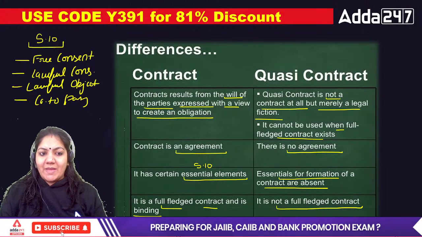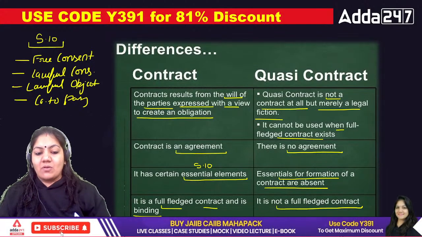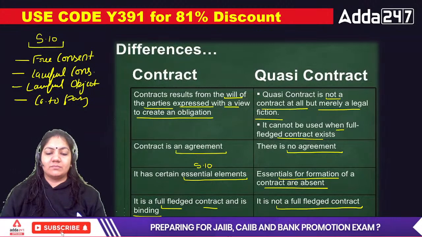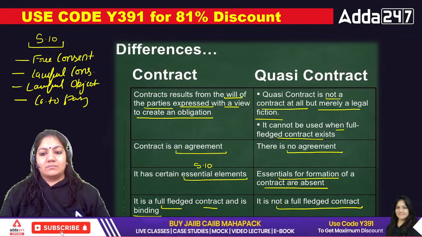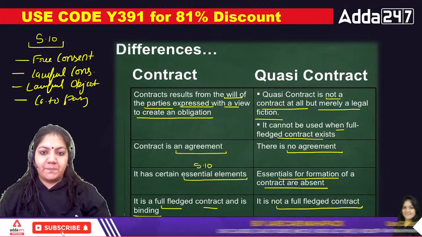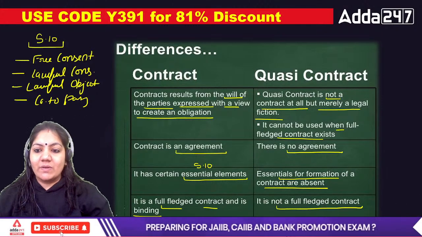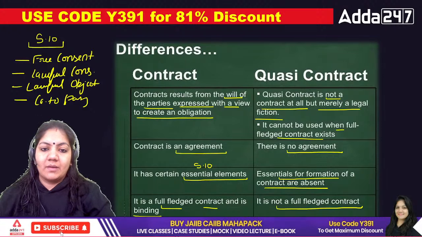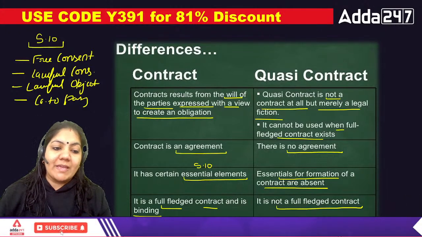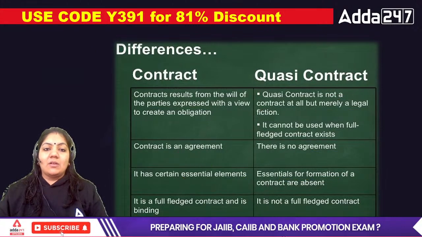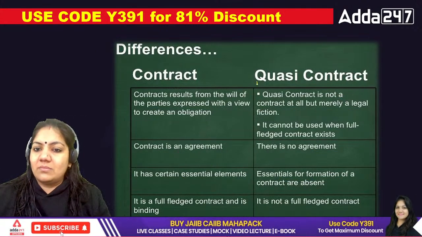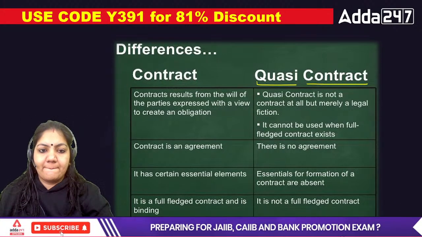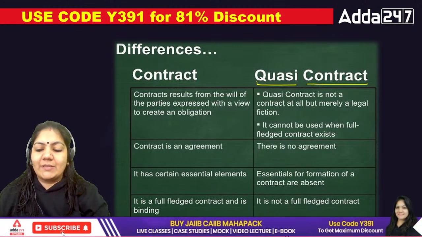So now class, tell me, is the difference between contract and quasi contract clear or not? There are also various types of quasi contract, but we do not have to learn them in such detail. Okay, let's move toward the questions.